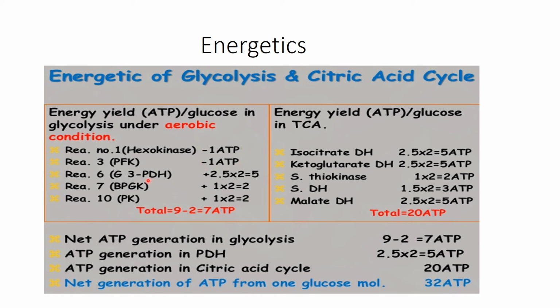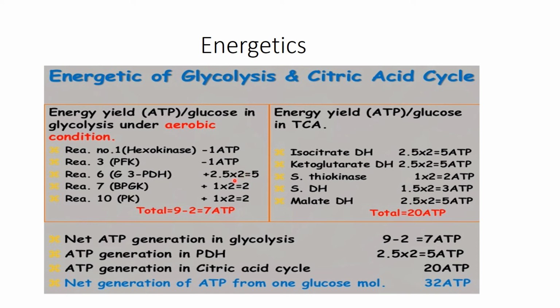And in step 6, glyceraldehyde 3-phosphate dehydrogenase enzyme produces NADH, and 2 NADH are being produced here, and 2.5 multiplied by 2, 5 ATP molecules are being produced.